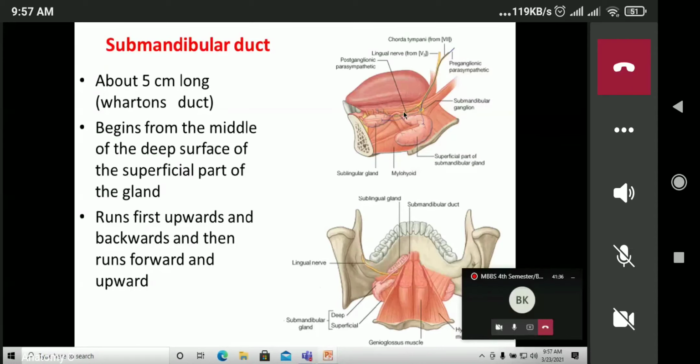So upward, backward, forward, and again upward is the course of Wharton's duct, which carries the secretion of the submandibular salivary gland and pours its contents into the floor of the mouth.